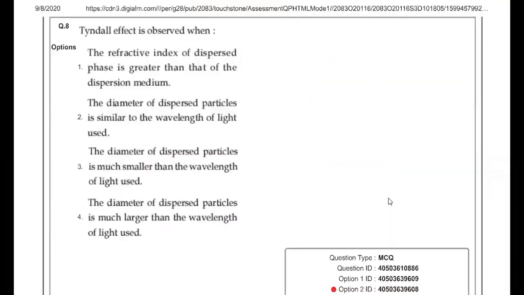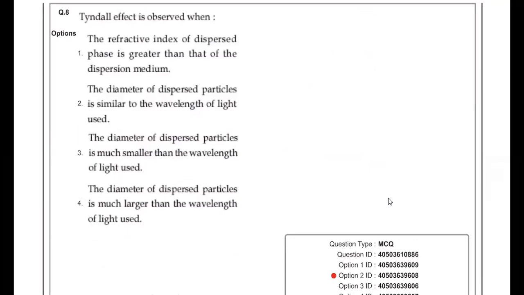Then question number 7 is given: Tyndall effect is observed when. This is also a JEE Mains repeat question. For Tyndall effect, there must be two conditions: the diameter of the dispersed phase particle must be of the order of the wavelength of the light, and there must be a significant difference between the refractive indices of the dispersed phase and the dispersion medium.